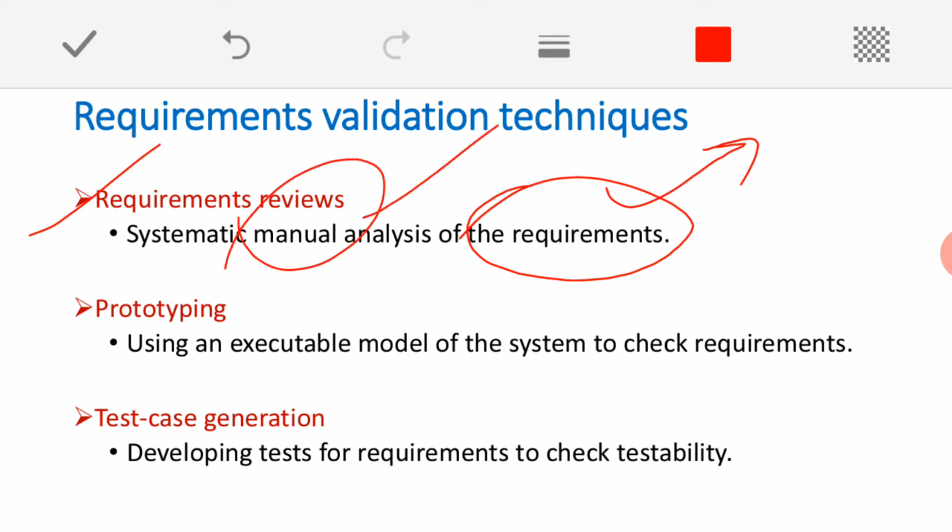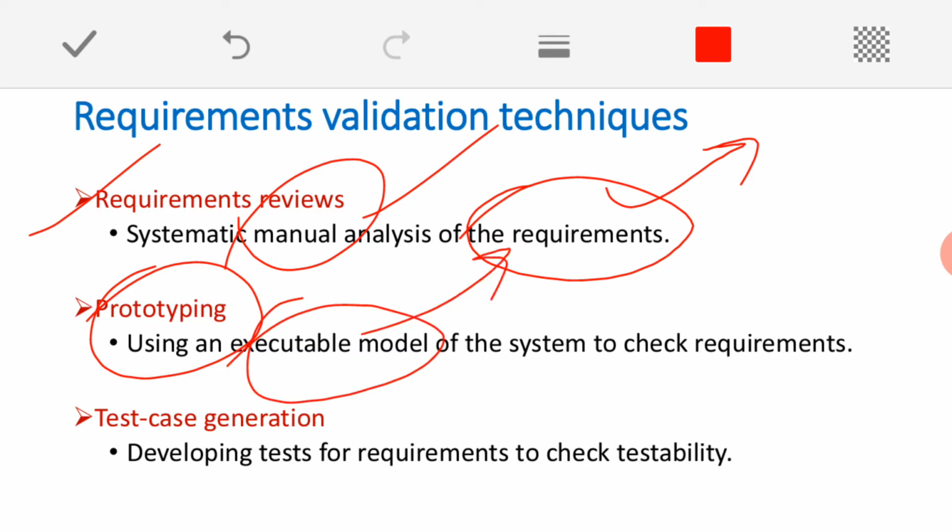Okay, it's a continuous process that should be done. Then prototyping. We need to execute an executable model that should always be helpful for a better understanding of the system. Is it clear?